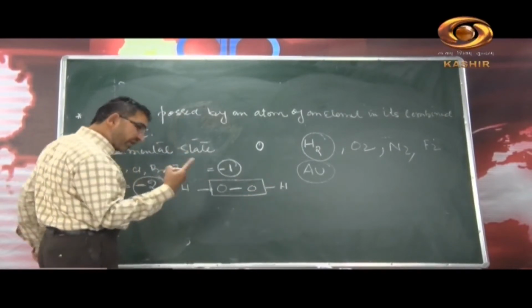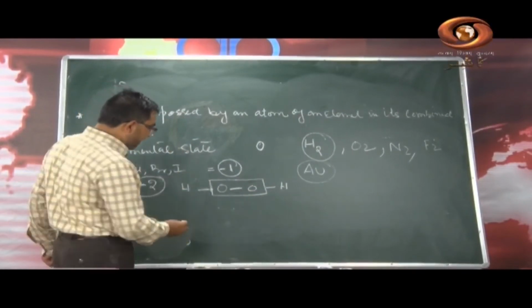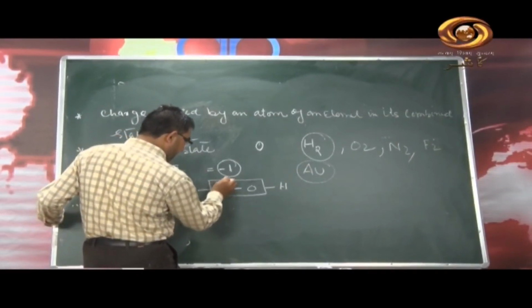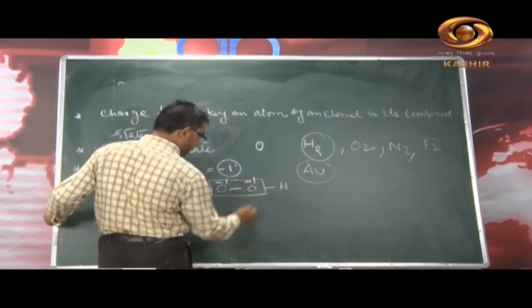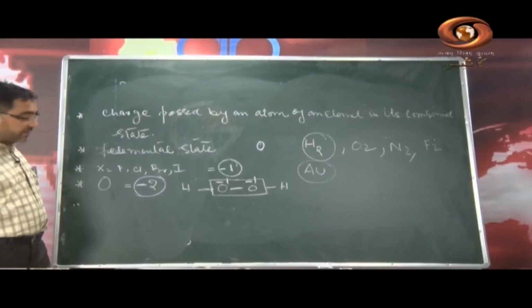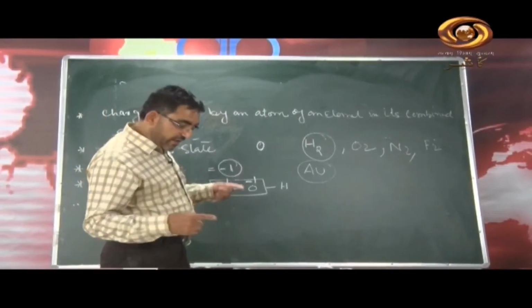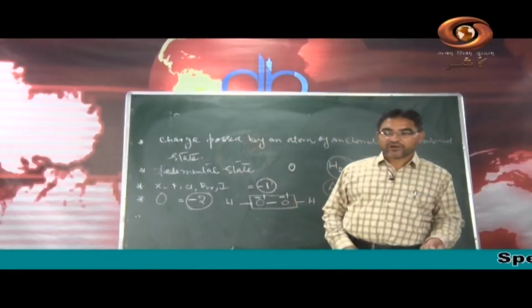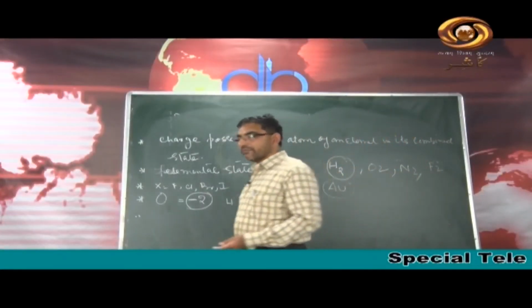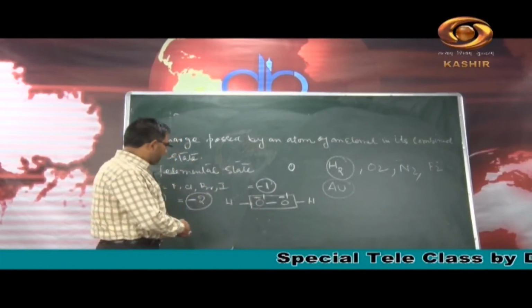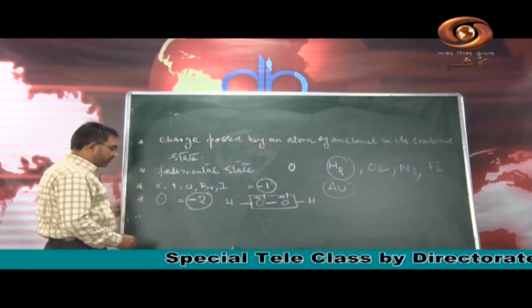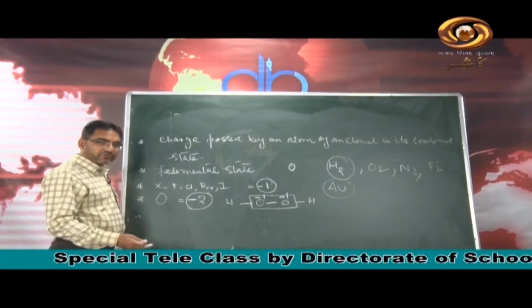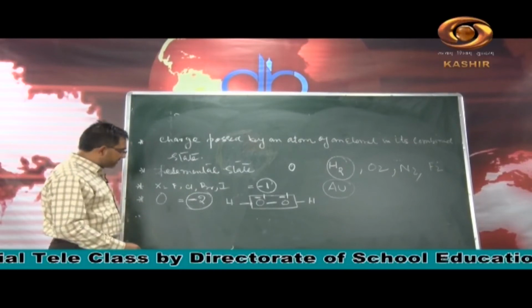Peroxide means oxygen is bonded with another oxygen. At that time we assign this oxygen -1 charge. Wherever you find oxygen in the peroxide linkage, you will assign -1 while calculating the oxidation state, or when it is in the superoxide, -1/2. You will see those things.